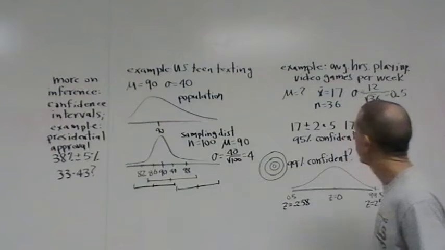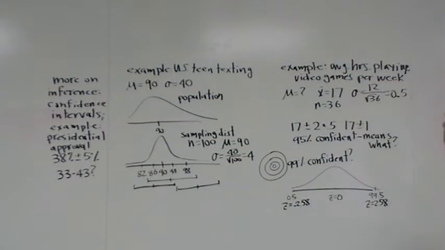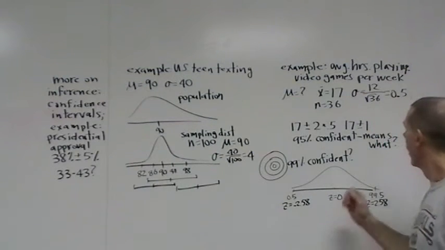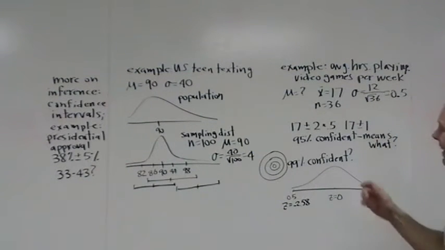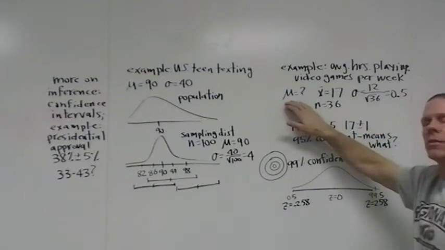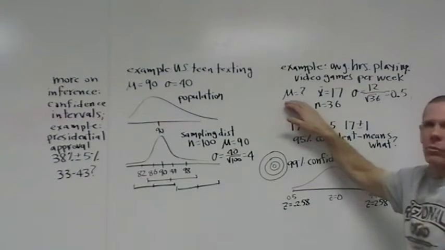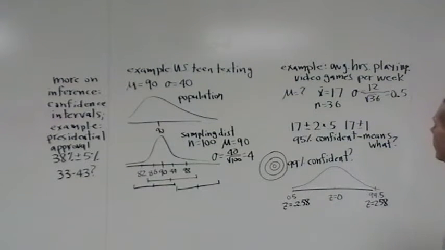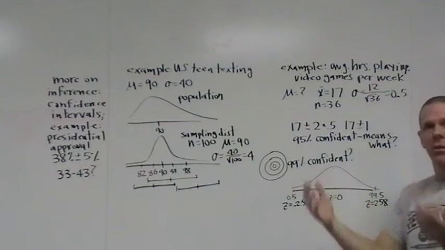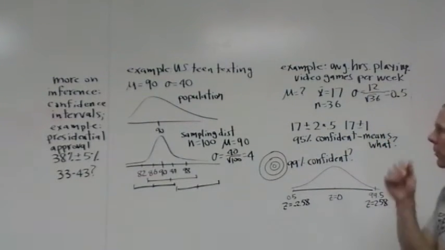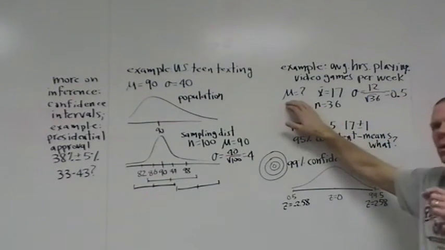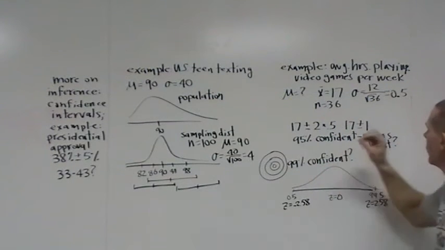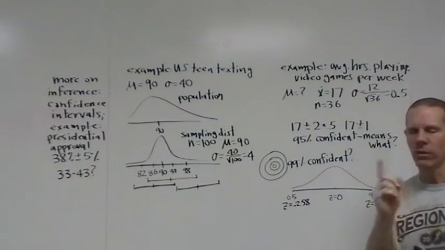Let's go with another example. We can look at the average number of hours playing video games per week. Some of you do that a lot, some of you don't do it very much, but we can still look at the average. This time I don't know the true mean, which is what happens in real life. But I go take a sample, and let's say my sample mean happens to be 17, and my sample size happens to be 36. Something we're going to have to deal with in this chapter is not knowing the true mean, which we never know in real life, but we're going to have to go with the assumption that we do somehow know the standard deviation, one thing at a time.